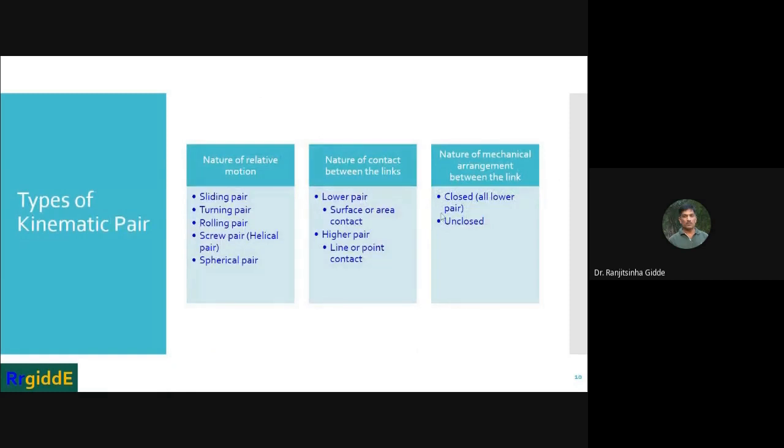Then the next type, depending upon the nature of mechanical arrangement between the links: closed and unclosed. Here one more thing is mentioned: all lower pairs are closed.